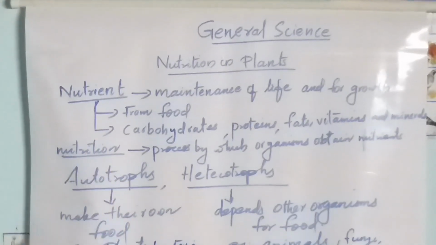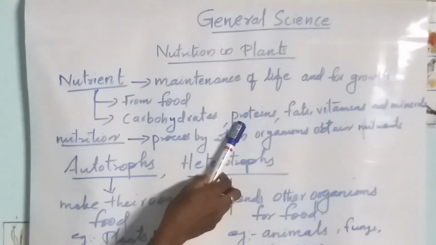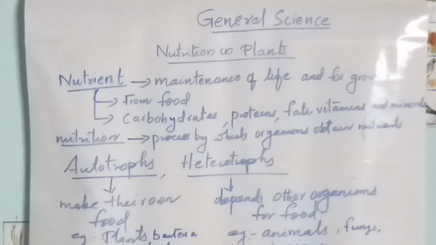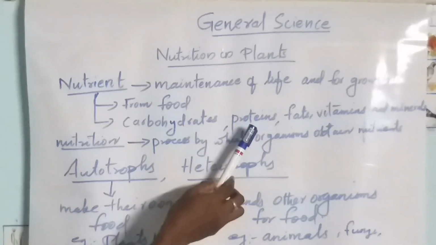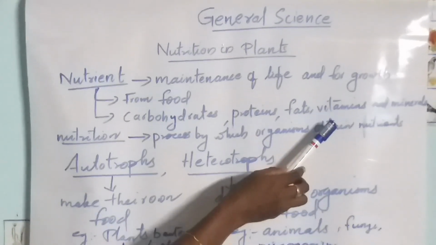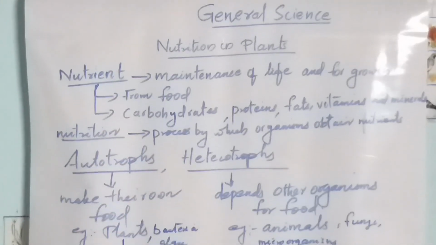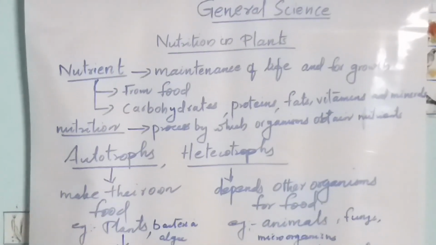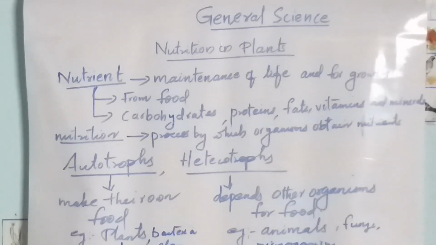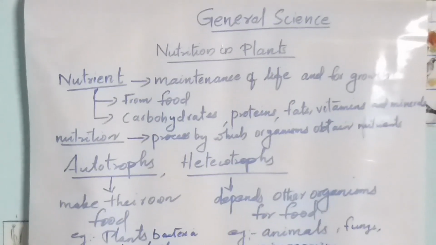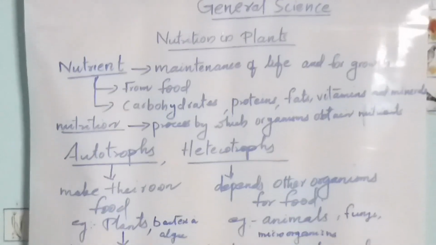Okay, can you say examples for nutrients? Nutrients include carbohydrates, proteins, fats, vitamins and minerals. So we can say a nutrient is a substance that provides nourishment essential for the maintenance of life and for growth.